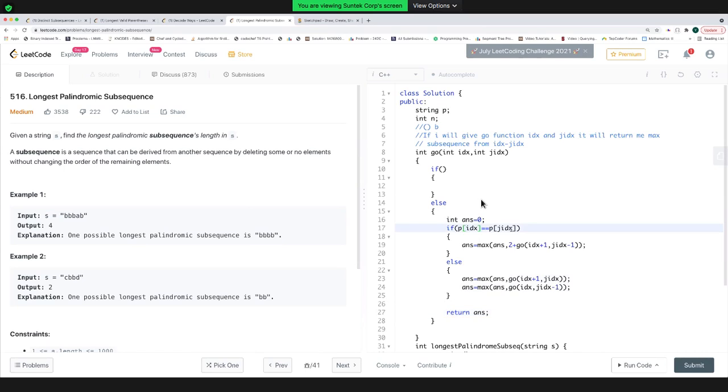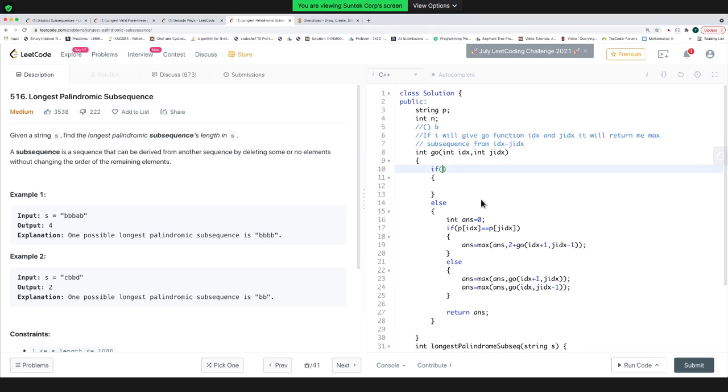If first character is equal to the last character, I'm going to add it to my string. So 2 is already added, and I'm trusting my Go function that if I pass IDX plus 1 and JIDX plus 1, it will return the maximum palindromic subsequence between them. If they are not equal, they can't both be part of any subsequence. We have to leave one of the elements. So we have taken both cases. In the first case, we are leaving the IDX element, and in the second case, we are leaving the JIDX element.